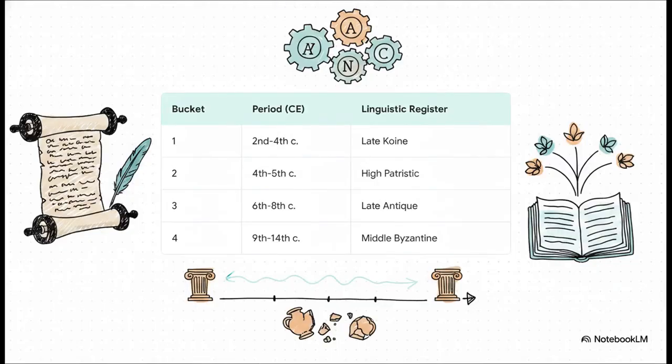And remember that sampling bias we hit earlier? To make sure that doesn't happen again, we're organizing those citing authors into 4 distinct historical linguistic buckets. We're casting a really wide net here, covering everything from 2nd century late Koine Greek all the way to 14th century late Byzantine Greek. By splitting it up this way, we guarantee our shared vocabulary captures all that dialect variation over the centuries. It makes the final ontology historically rock solid.